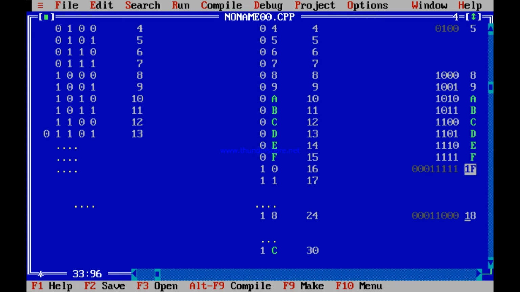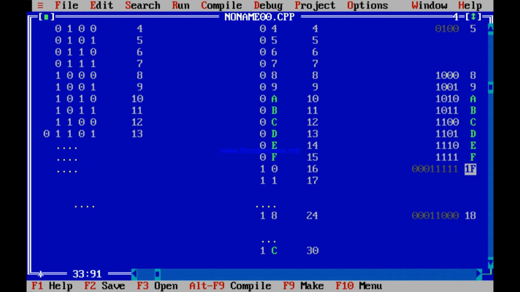I repeat this: 18 in terms of hexadecimal, not 18. Please don't call it 18. 18 hexadecimal, which is actually 24 in decimal. So 18 in hexadecimal, what is 1? 1 is 0001 and 8 is 1000. So you just change: 1 is 0001, 8 is 1000. This is how we convert hexadecimal to decimal to binary.